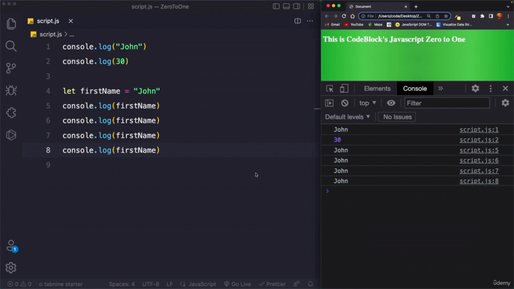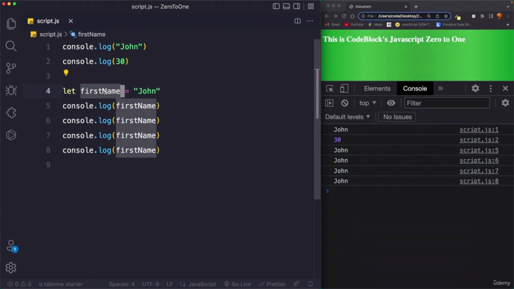So now that we know what a variable is, let's quickly talk about the conventions and rules for naming variables, because we should not just give random names to variables. So the first way I named this variable is called camel case. Camel case means whenever we have multiple words in a variable name, we start the variable name with lowercase, and then every following word starts with an uppercase.